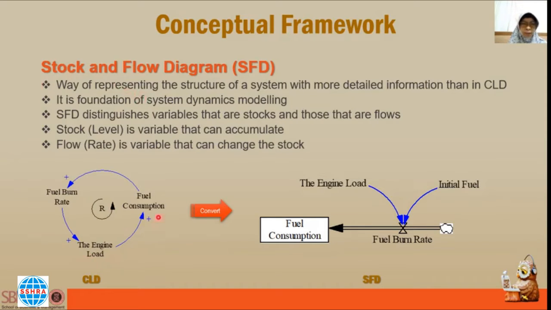And we can see here the CLD model, then converted to the SFD model. In the CLD model, fuel consumption is the same variable as the engine load, and also the same variable as the fuel burn rate. But in SFD, fuel consumption is the stock, fuel burn rate is the flow, and the engine load is auxiliary.